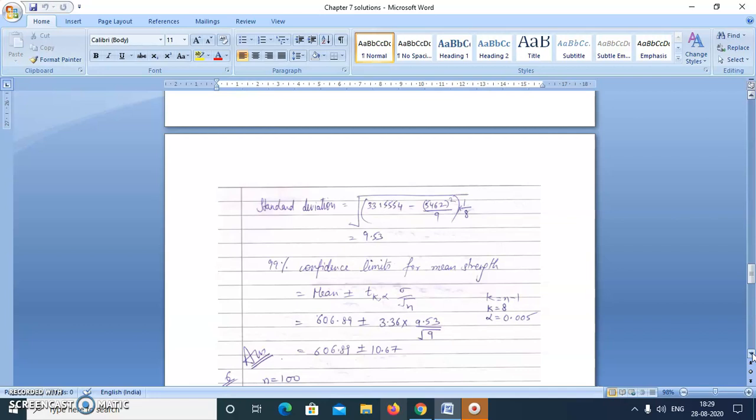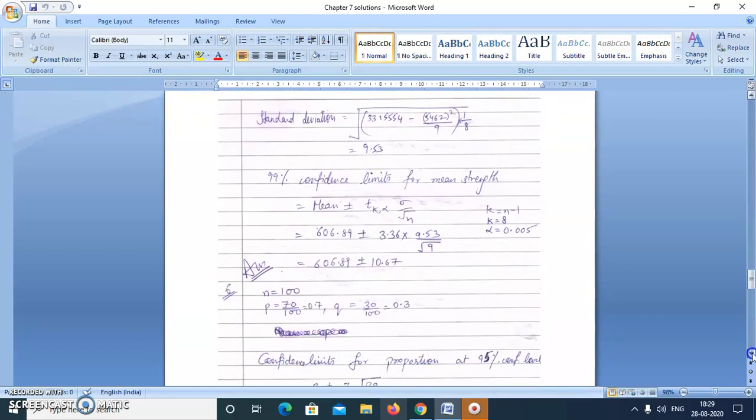In this case, that is a 99% confidence level, so alpha is equal to (1 minus 0.99) upon 2, which is equal to 0.005. So taking these two values, we'll take the value of t from the t table, which is 3.36, and calculate this interval: mean plus minus t k alpha sigma by root n. So we'll get the answer 606.89 plus minus 10.67.